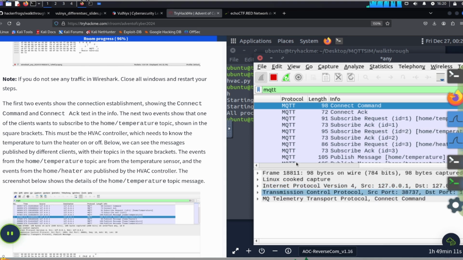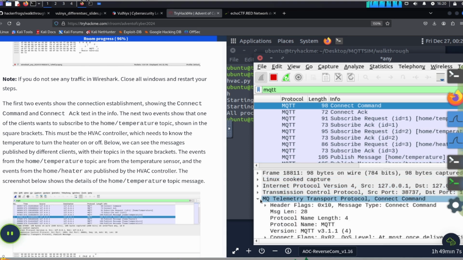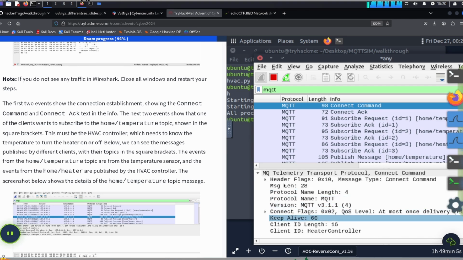And if we go into the window down here and we make it larger, we can actually go down in here and we can see some of the MQTT protocol commands. So it says connect command, okay, and we've got some connect flags, and we've got some ID associated with the different clients and users.